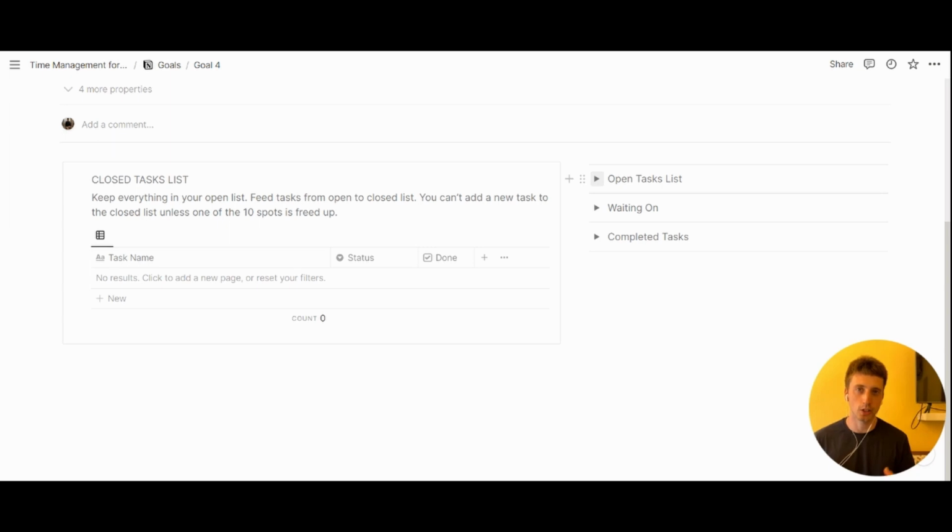And whenever you see tasks, you are reminded that you can only work on 10 tasks at a time. And that's what the closed task list is for. If you want to pull tasks from the open task list, you can do that freely. You can just open the toggle, drag and drop the task, but that's up to you.